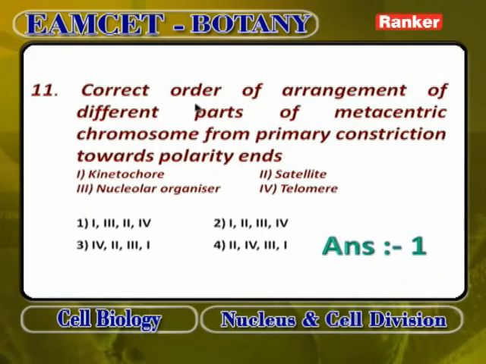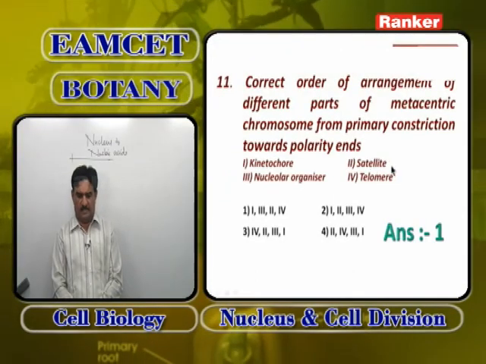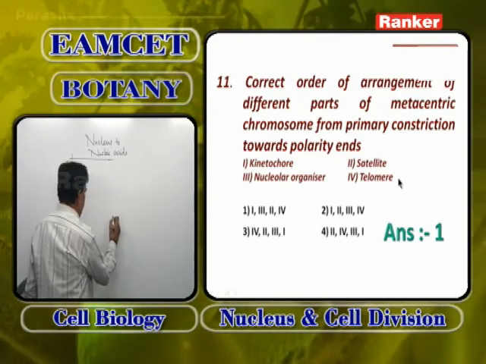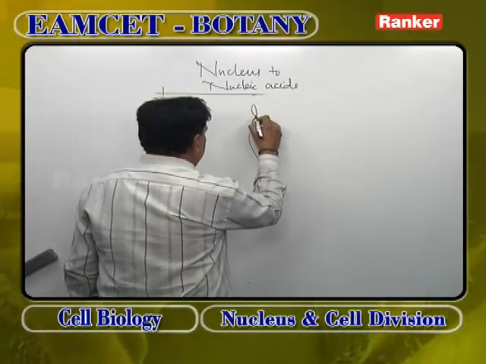Now, correct the order of arrangement of different parts of a metacentric chromosome from the primary constriction towards the polar ends. First is kinetochore, the protein disc present in the centromere. Next is nucleolar organizer, then satellite, then telomere. So from the centromere, this is the chromosome, this is the secondary constriction, and this is the telomere.